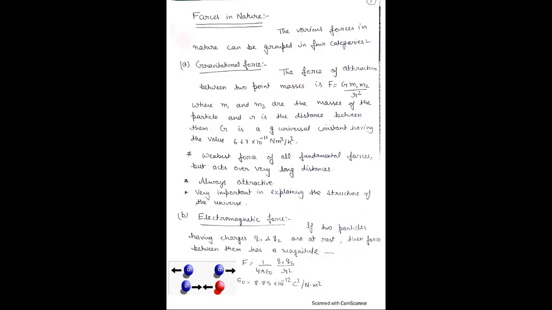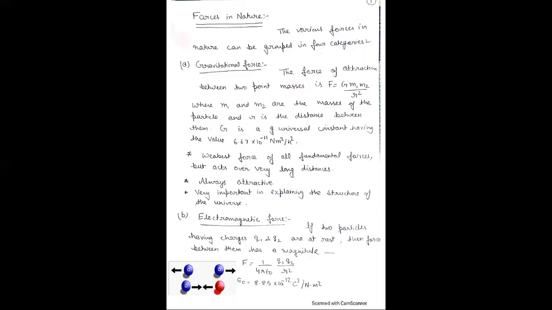Gravitational force is the weakest of all the fundamental forces, but acts over very long distances. This force is always attractive in nature. There is no repulsion, and this force is very important in explaining the structure of the universe.